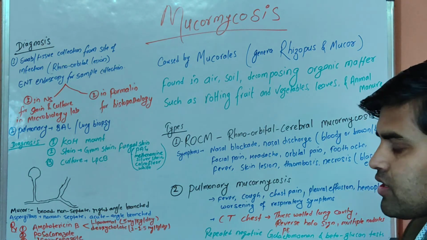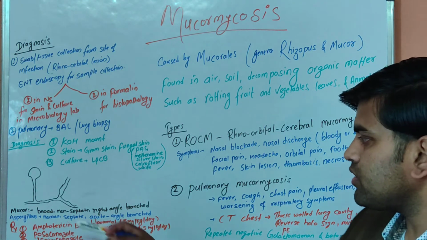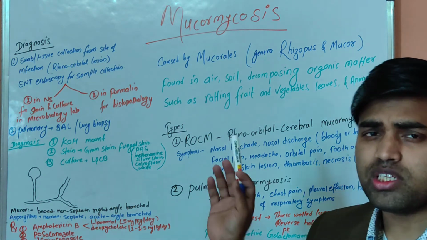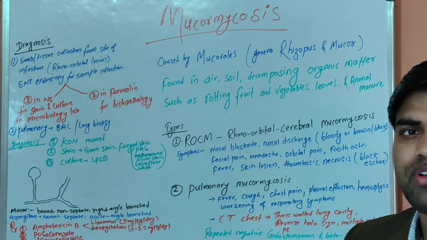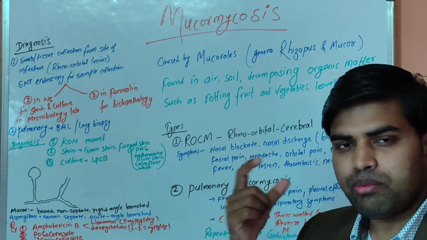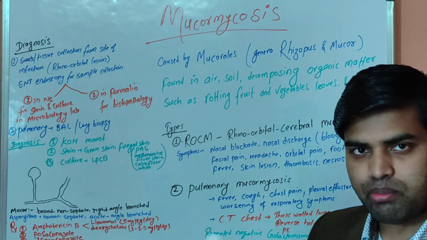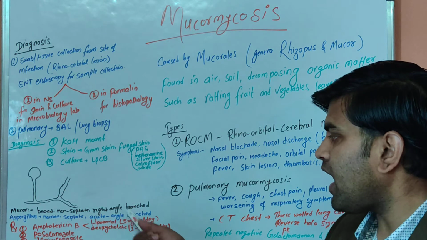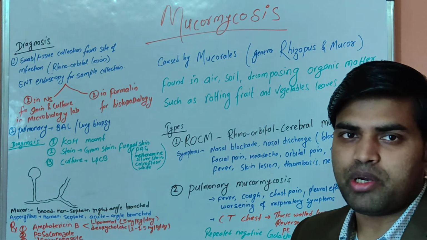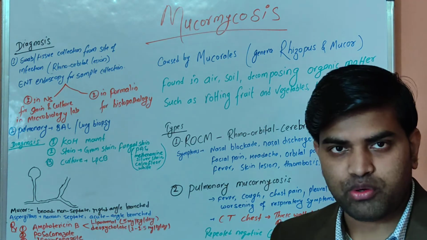What is the characteristic of this fungus? How does the microbiologist diagnose this fungus? There is a term called broad, non-septate, right-angle branched. So we come to know that this is a mold, a branching filamentous fungus, and its filaments are broad, like a ribbon, broad and parallel. They are non-septate, there are no septa in between. If there is a branch somewhere, then it is a right-angle branch, more than 90 degrees. By this they confirm that this is Mucor.